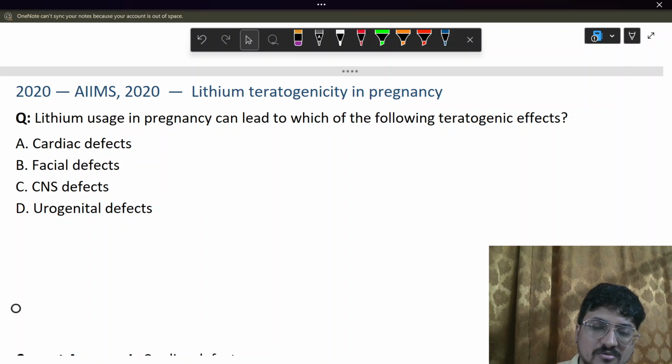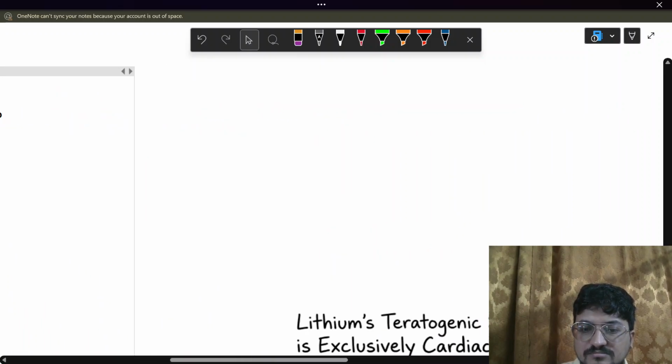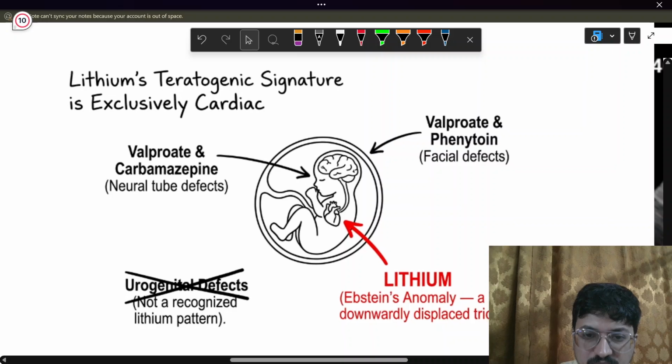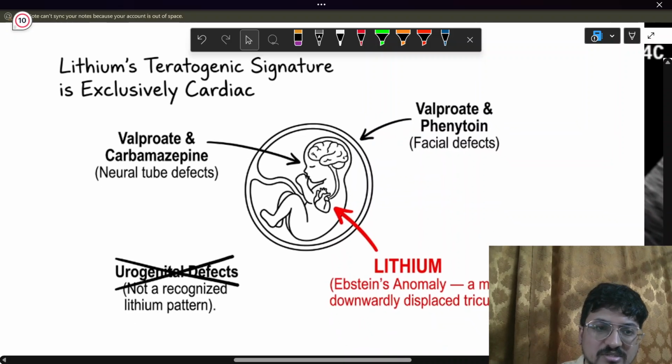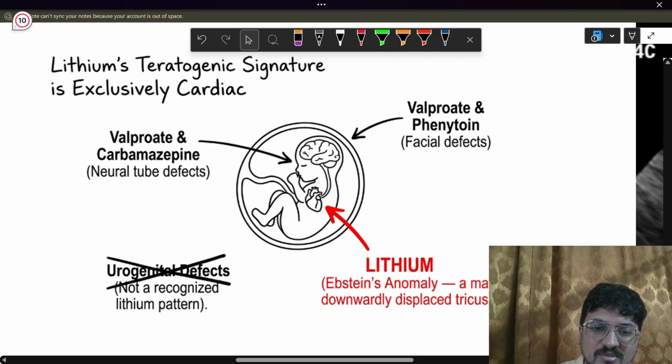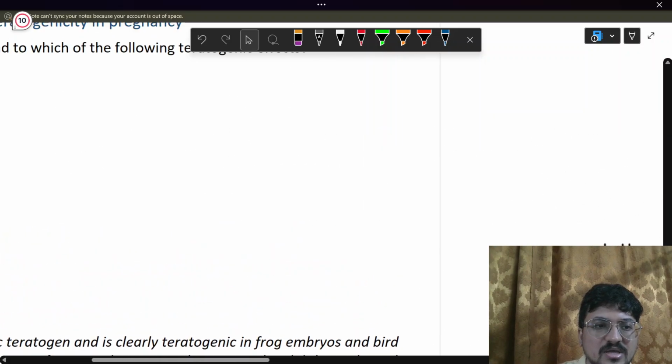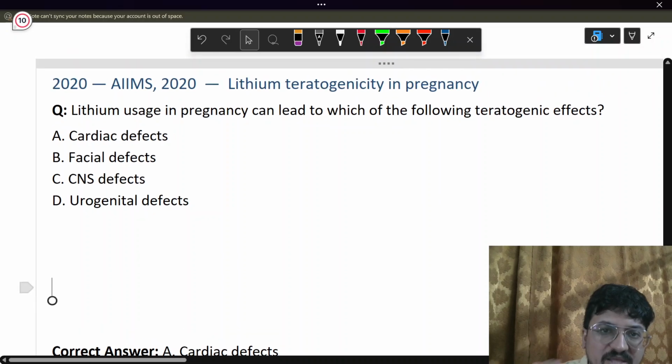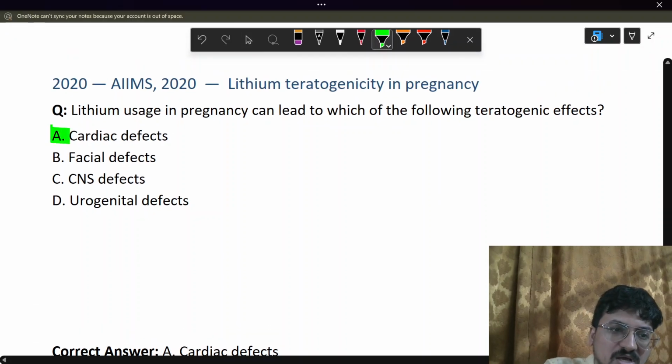Now, over here, the questioners are trying to make you confused between the teratogenicity effects of various drugs like valproate or phenytoin. So the answer would be based on this. Lithium leads to Ebstein anomaly. So it's an exclusively cardiac defect.